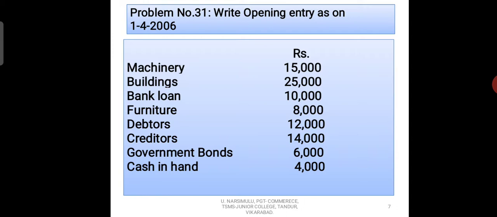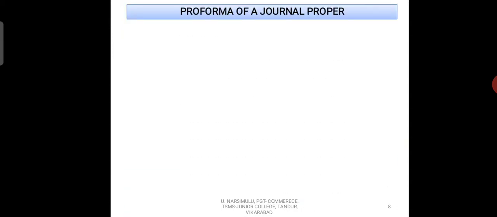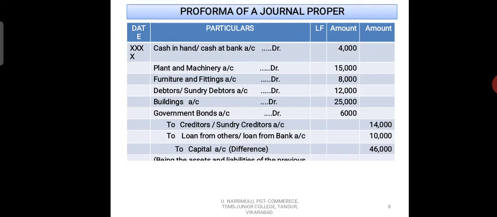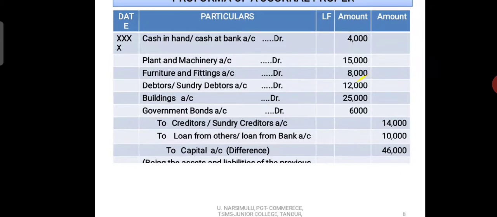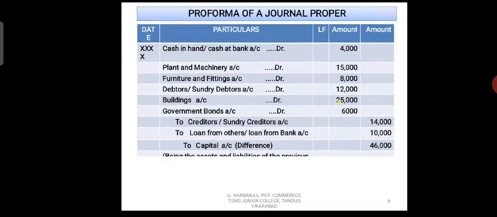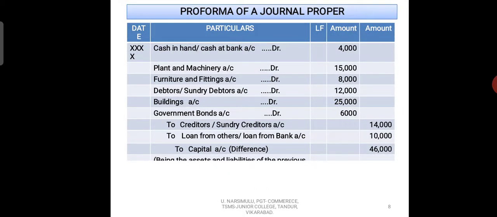For this problem you can prepare the journal just as I explained, and if you prepare the journal proper like this, you will score 2 marks in the annual examination. Okay students, it's very easy to prepare the journal proper and write the opening entry in the journal proper, if you are able to memorize some assets and liabilities.